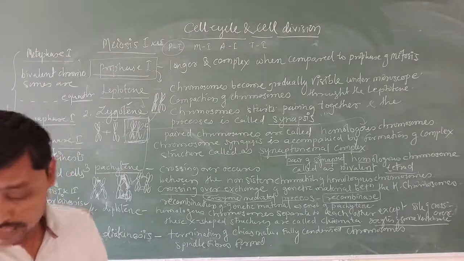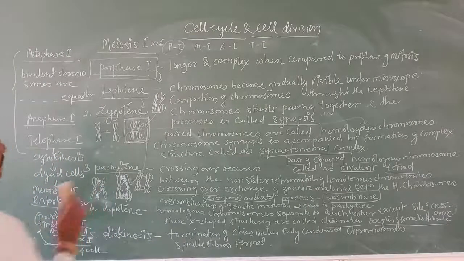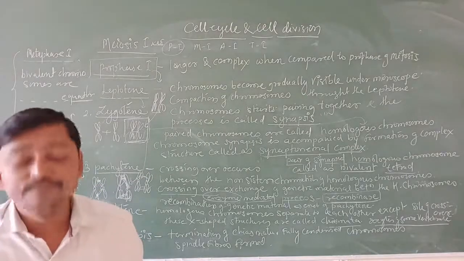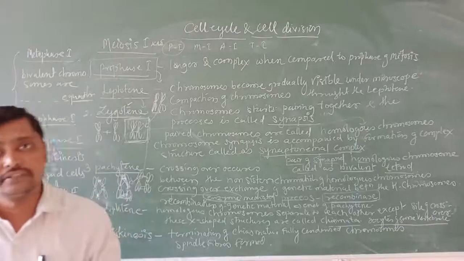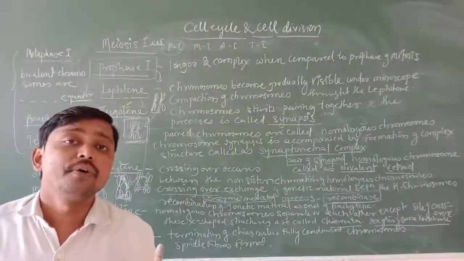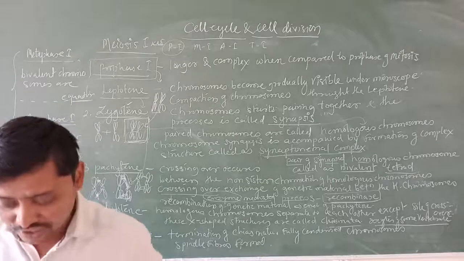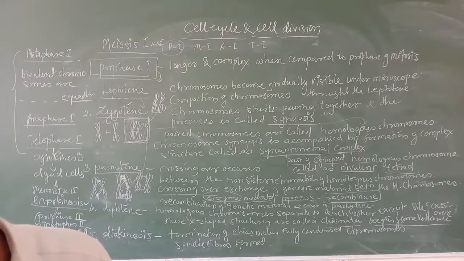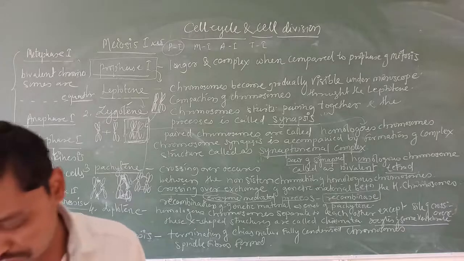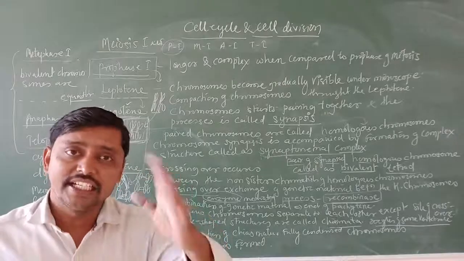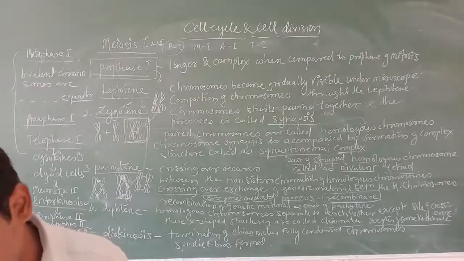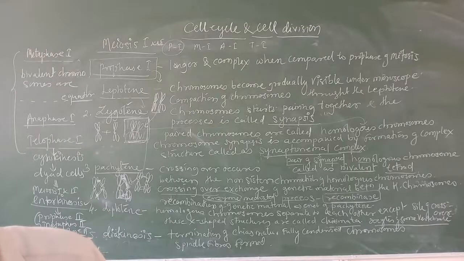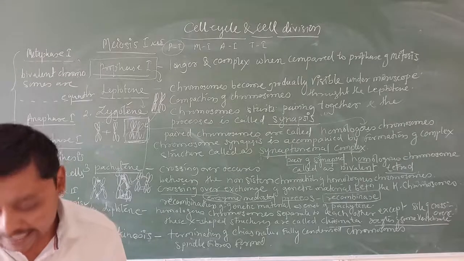Now after this, what are we going to study? We are going to study the significance of meiosis. What did we learn as the significance of mitosis? Cell growth and division. Here, meiosis is the mechanism by which the conservation of a specific chromosome number for each species is achieved across generations of sexually reproducing organisms. Meiosis is very helpful for sexually reproducing organisms, and it results in the reduction of chromosome number.